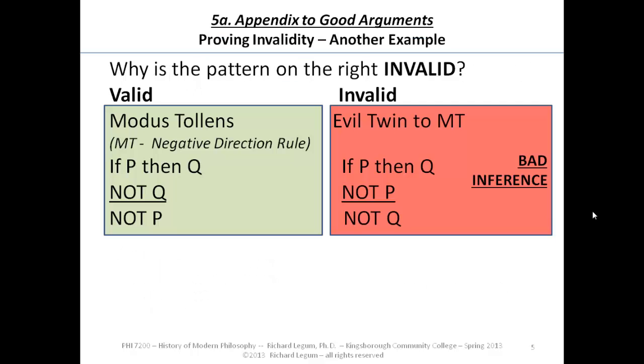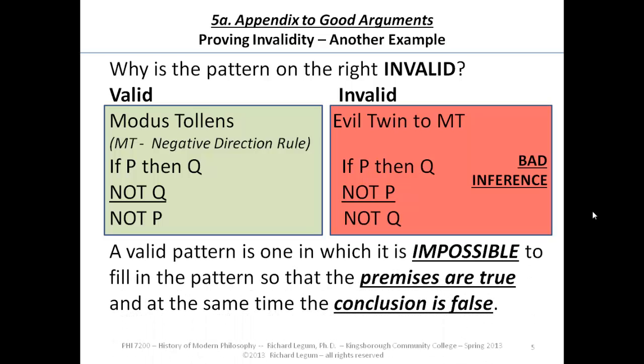Let's go over to modus tollens and see the same thing is true. Modus tollens, MT, the negative direction rule. If P, then Q. We're starting negative, not Q. Then we can go in the negative direction, therefore not P. I said that's a good rule, but the evil twin of MT, if P, then Q, not P, therefore not Q, is an invalid inference, a bad inference.